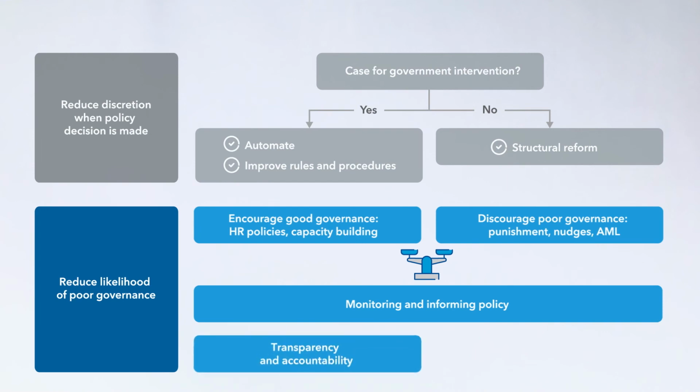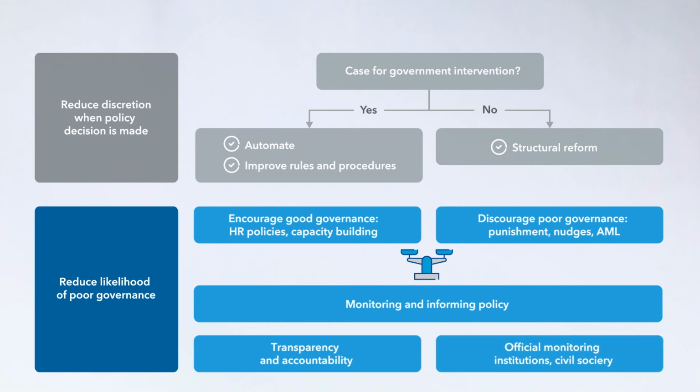The first input is transparency, opening data about government operations and strengthening accountability. Transparency sheds light on government operations and enables their external scrutiny. It also enables governments to make informed, evidence-based and thus better policy decisions. The second key input is engaging official monitoring institutions, for example, anti-corruption bureaus or supreme audit institutions, and importantly, engaging civil society. This engagement is useful not just for monitoring corruption, but also for an informed and inclusive decision-making process.